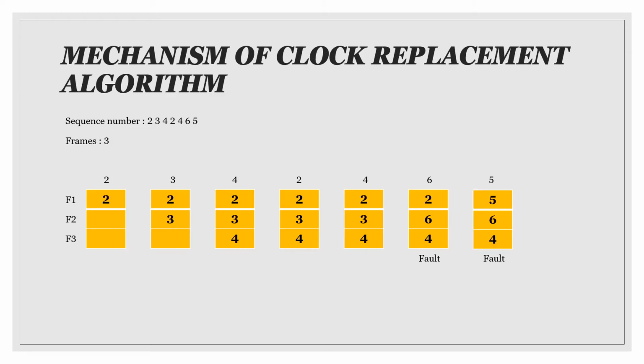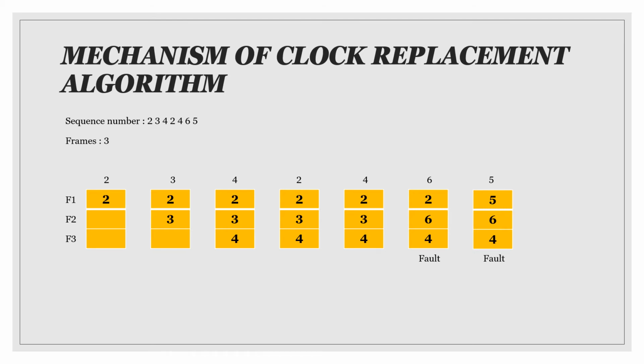Okay, we continue with the mechanism of the clock replacement algorithm. The given sequence is 2, 3, 4, 2, 4, 6, 5, and the number of frames given is 3. So F1, F2, F3 represent the frames, while the numbers on top of the boxes represent the sequence number. The concept of the clock replacement algorithm is FIFO, which is first in, first out.